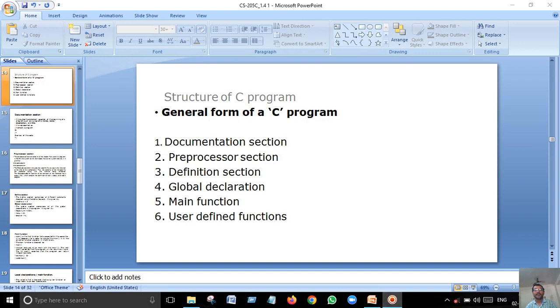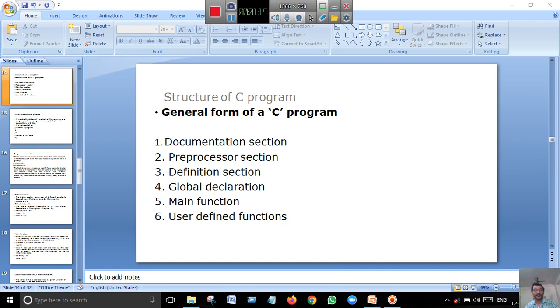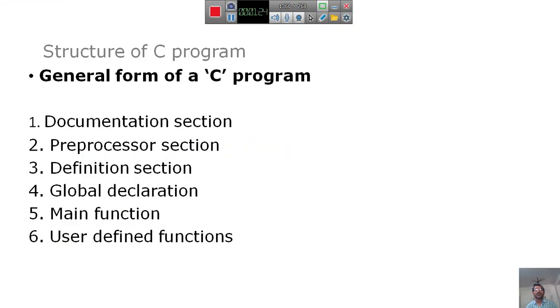in detail, the sections, that is documentation section, preprocessor section, definition section, global declaration section, main function, and user defined function.